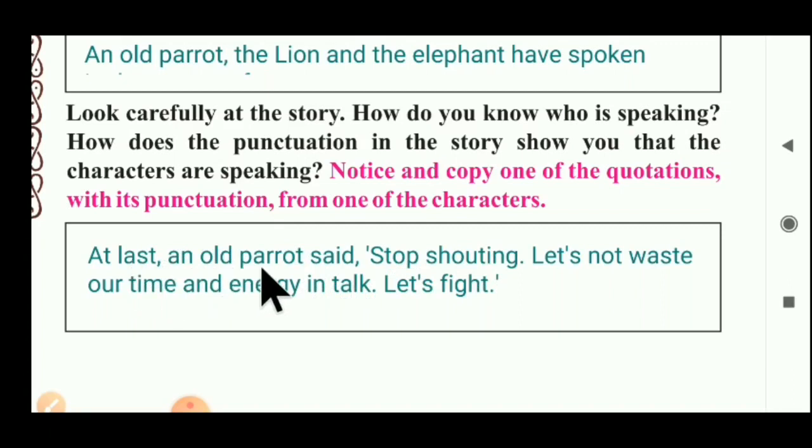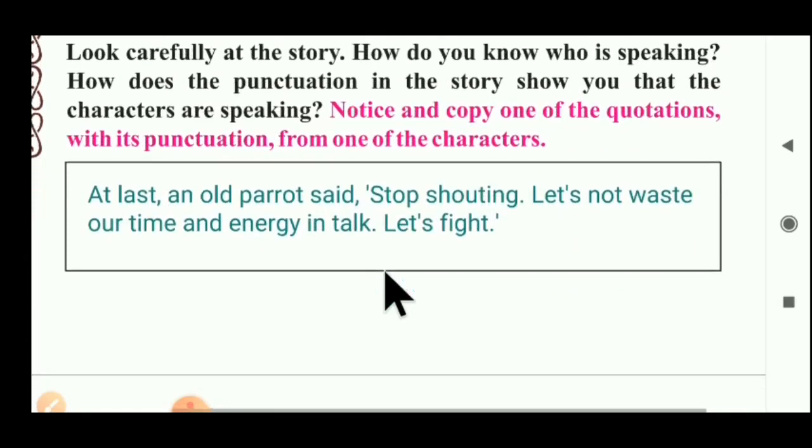At last, an old parrot said, "Stop shouting. Let's not waste our time and energy in talk. Let's fight." So you can write any animal's speech here. I write the parrot's speech as an example. Just write it here in your textbook. Now next thing.